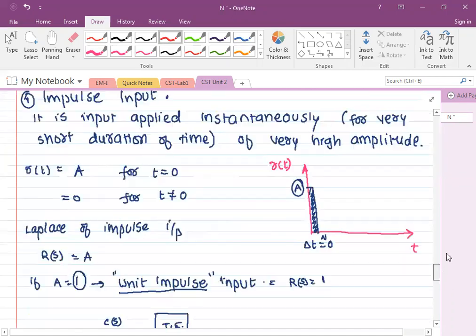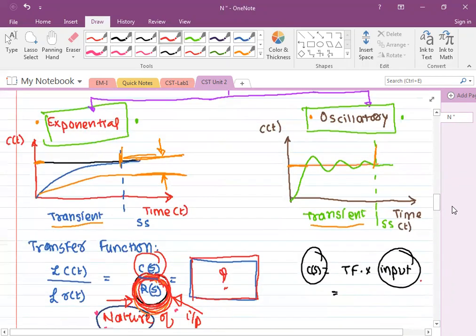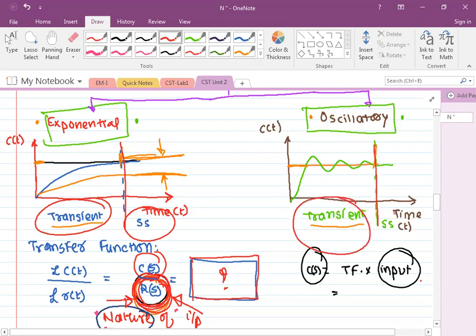as I have said previously, that we want analysis of both the parts, transient part as well as steady state part. Whether it is exponential or oscillatory, we want to analyze transient response as well as steady state response. So both the analyses are done in a different way. And in the next class, we will start with the first part, that is the steady state response analysis. So पहले हम क्या देखेंगे?